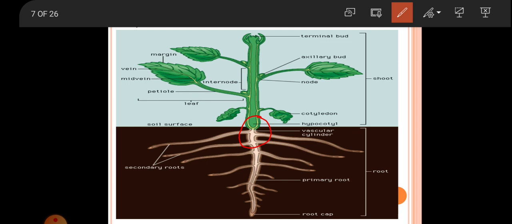So here I already told you the lower part of this axis grows with the activities of apical meristem in root, that is the radicle region, and remains in the soil in the form of root system. The upper part of the axis grows with the help of apical meristem in shoot, that is the plumule region, and grows towards the light in the form of aerial shoot system.